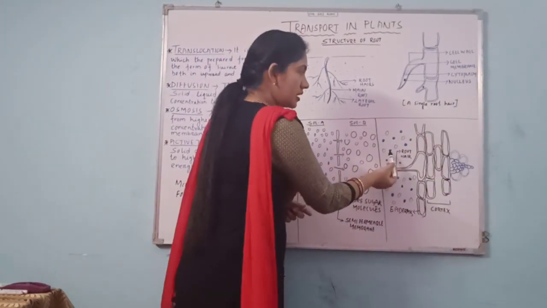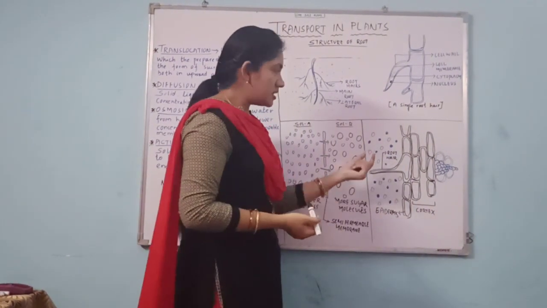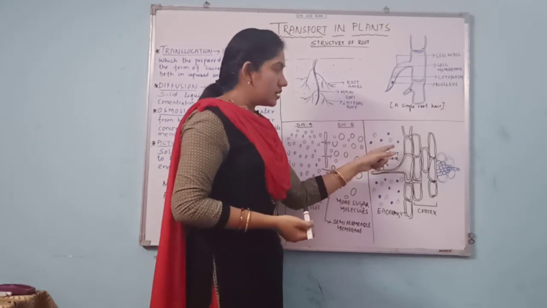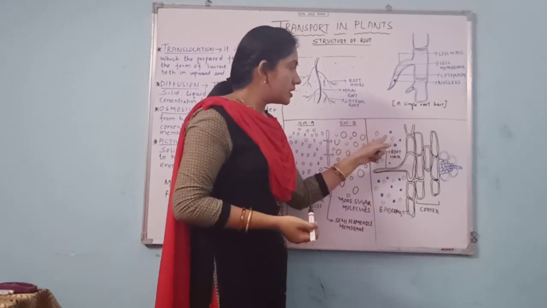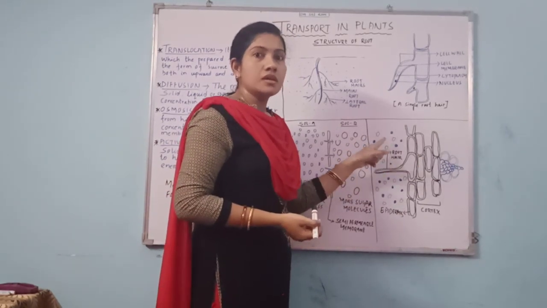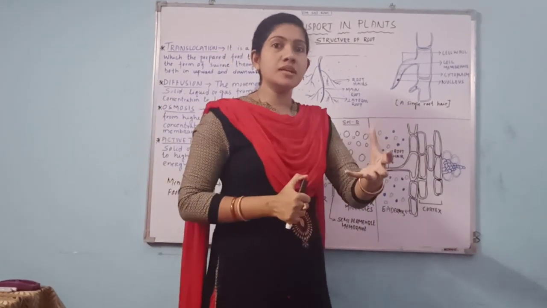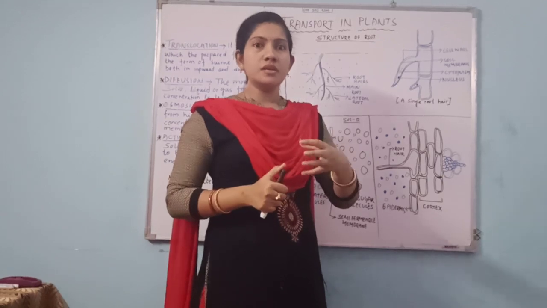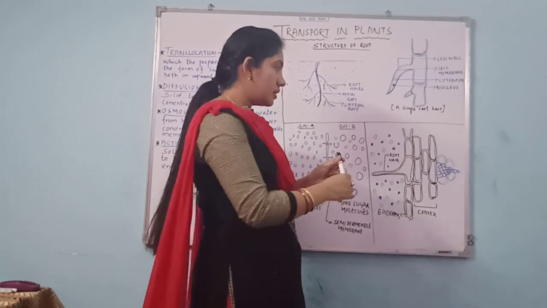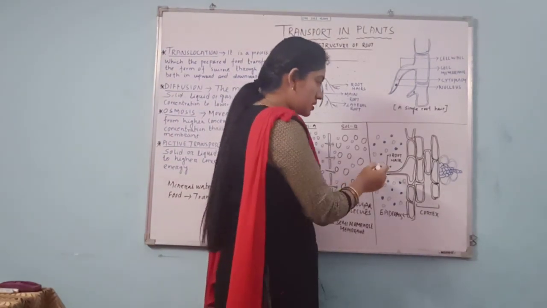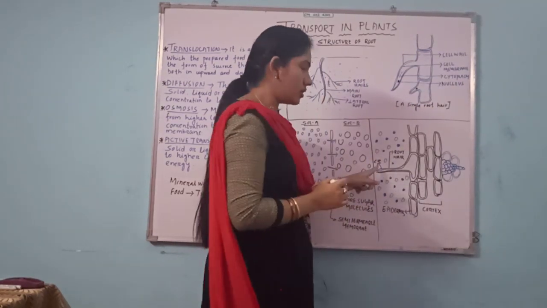Here you can see I have made two types of dots, one blue and one green. The blue dots are for water particles, and the green dots are for mineral particles. Whenever absorption takes place, as plants need both minerals and water, both will be absorbed. This is the cell wall.